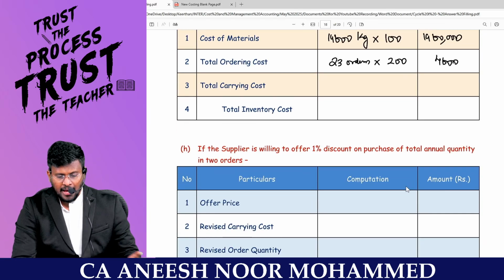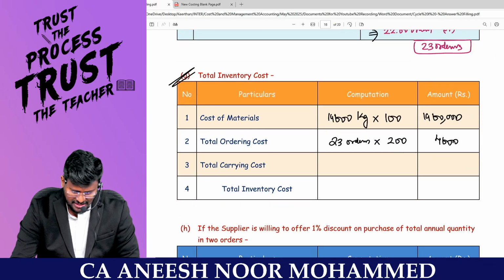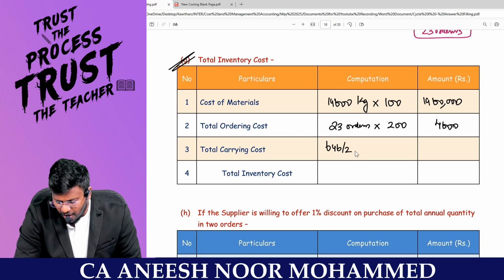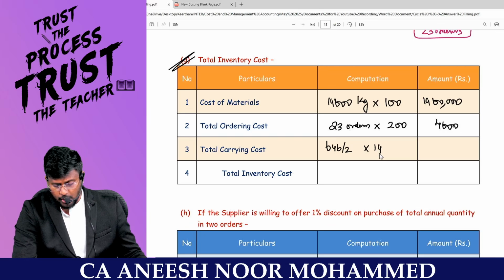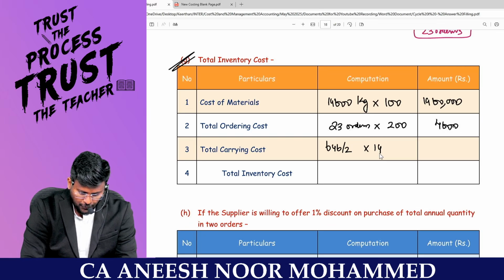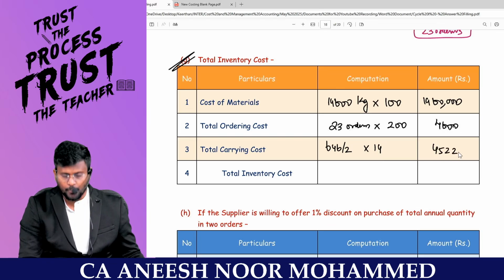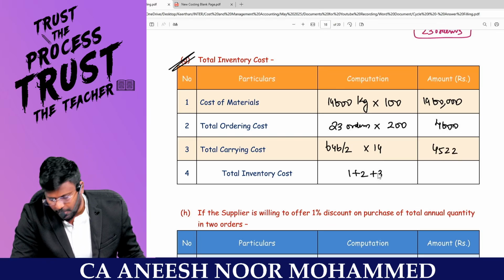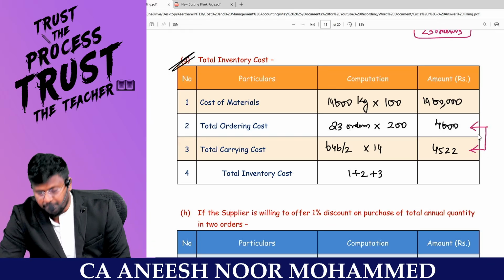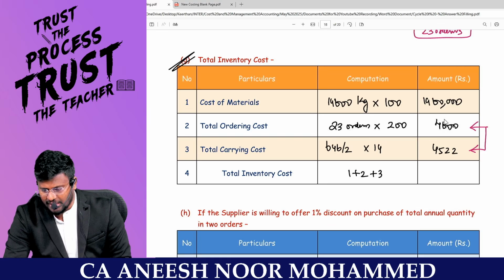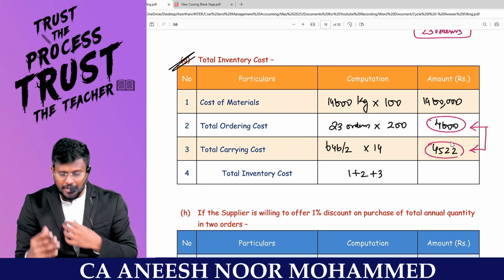Fantastic to the core. And what will be my carrying cost? Sir, I will order EOQ, which will be 646 kg. But I will carry only half of EOQ, which is 646 divided by 2, into carrying cost per unit per annum, which is 14. So 646 divided by 2 into 14 will be 4,522. So basically my total cost will be 1 plus 2 plus 3. If you are traveling at EOQ, ideally this should be same. But we have rounded off the number of orders. That's why there is a difference between this figure and this figure. Otherwise, exactly at EOQ, my carrying cost will be equal to the ordering cost.